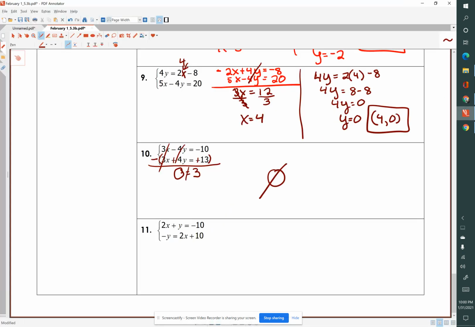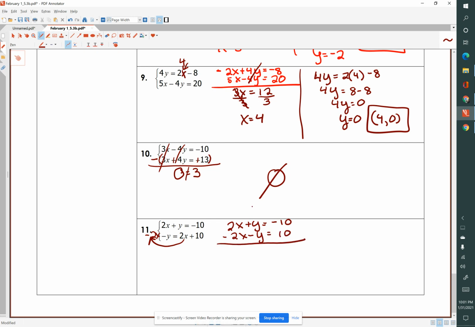And the final problem of the day, I'm going to rewrite this second one. I'm going to take this 2x and I'm going to put it over here, negative 2x. Okay, so the first equation, 2x plus y equals negative 10. The second equation, negative 2x minus y equals 10.